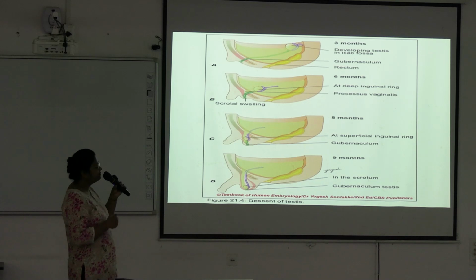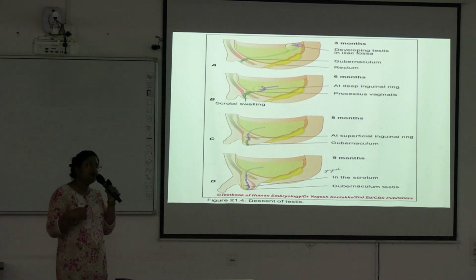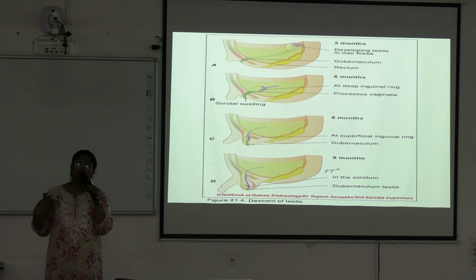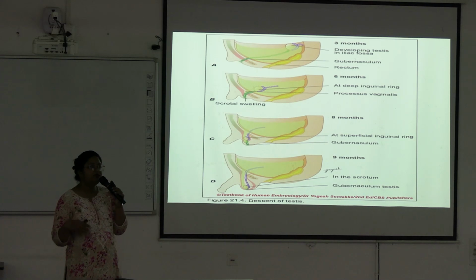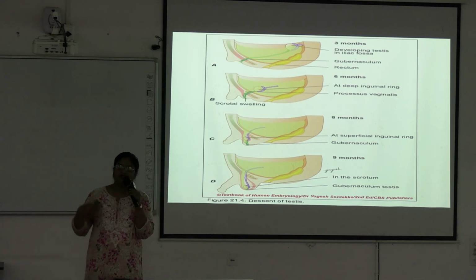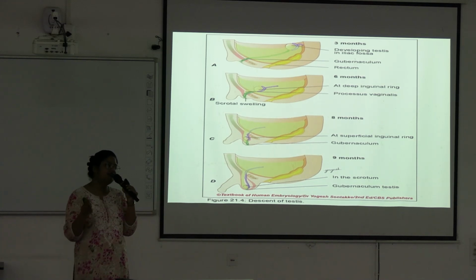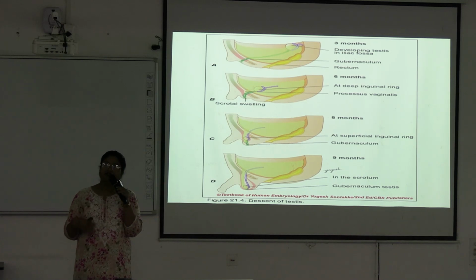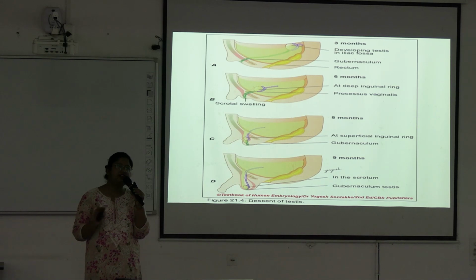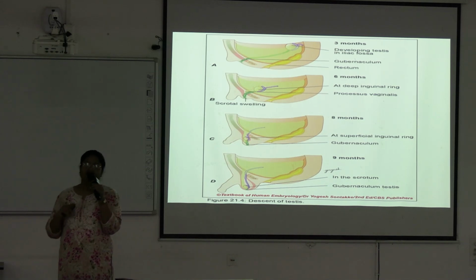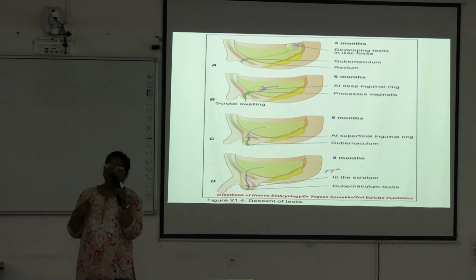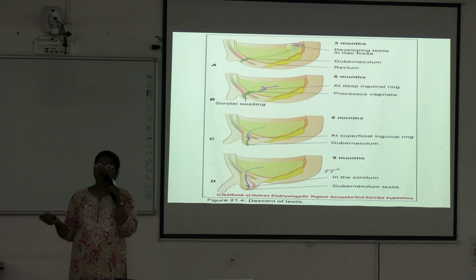All the layers of the anterior abdominal wall, external oblique, internal oblique, transversus abdominis and fascia transversalis, descend along with the testis and form part of its covering, lying within the scrotal sac as different fasciae: external spermatic fascia, cremasteric fascia and internal spermatic fascia.